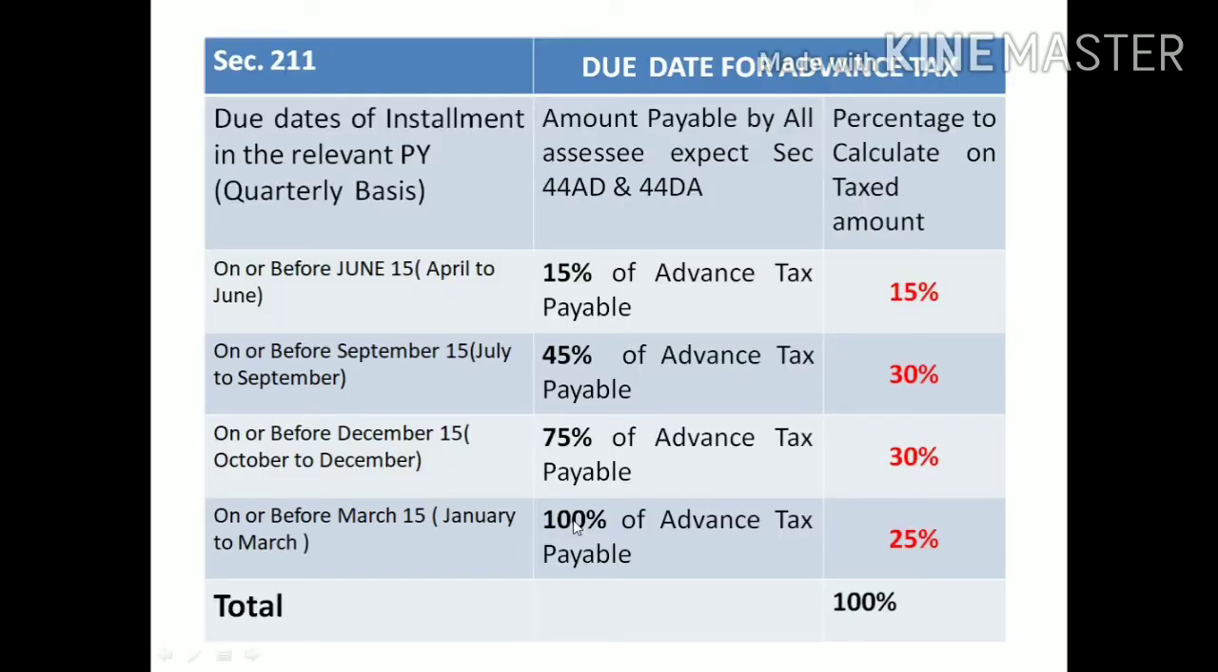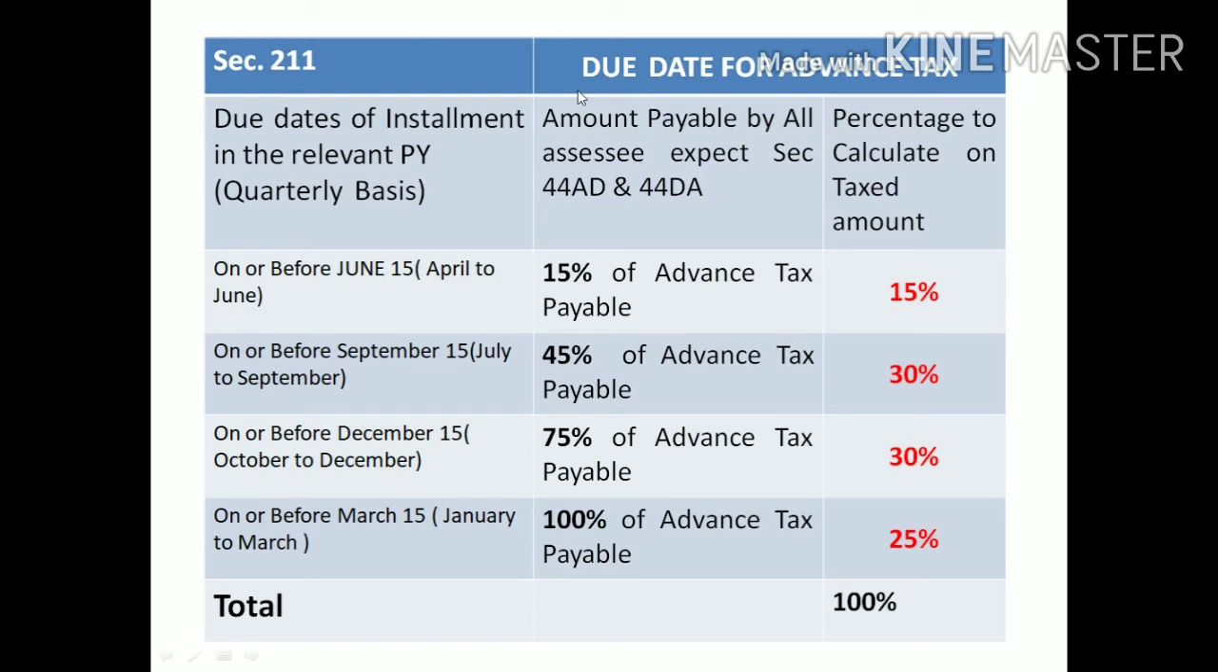Next, now we'll discuss section 211. Section 211 describes the due date for the advance tax. Already I told you that the advance tax is to be paid on a quarterly basis. Regarding that, section 211 says what the due date is for payment of advance tax.